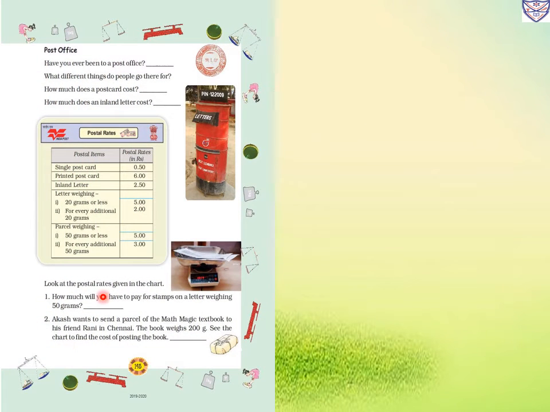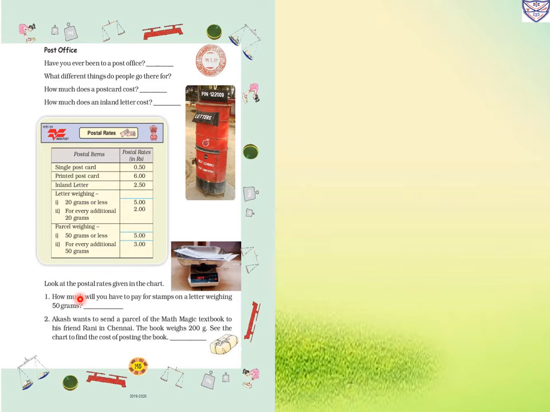Now look at the postal rates given in the chart. Postal item, postal rates in rupees. Single postcard, that is 50 paise, printed postcard 6 rupees, inland letter 2 rupees and 50 paise. Letter weighing 20 grams or less costs 5 rupees. For every additional 20 grams it will cost 2 rupees. Parcel weighing 50 grams or less, the cost is 5. For every additional 50 grams it will be 3.